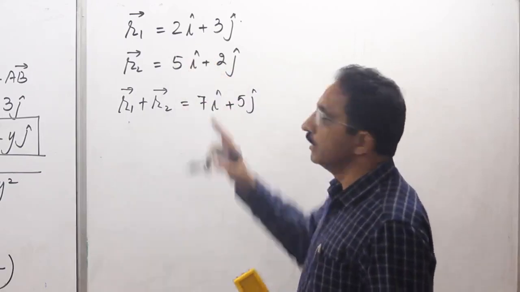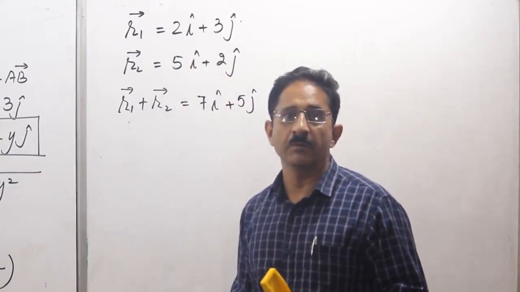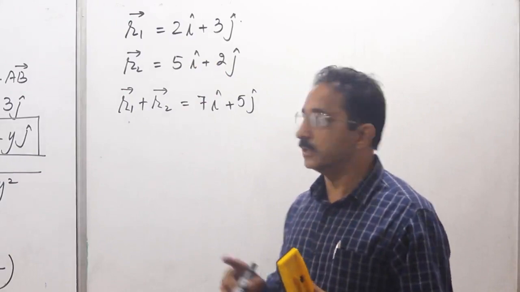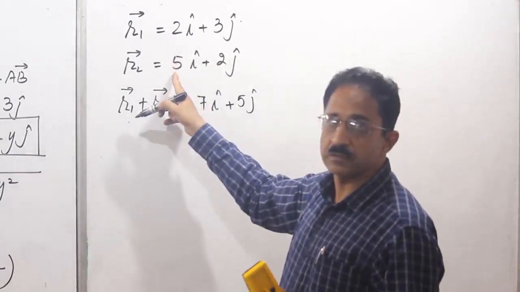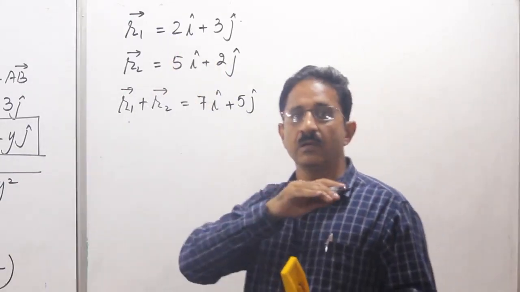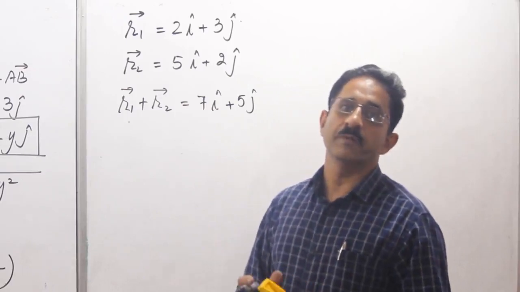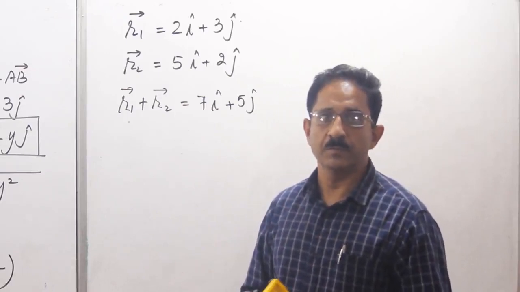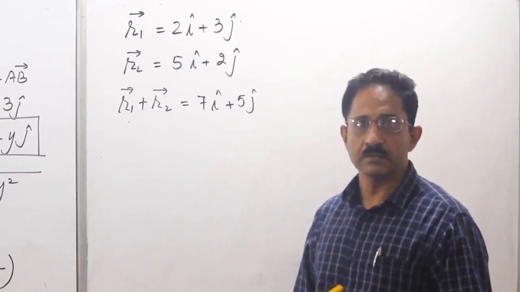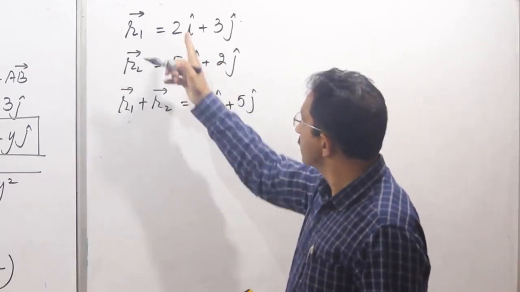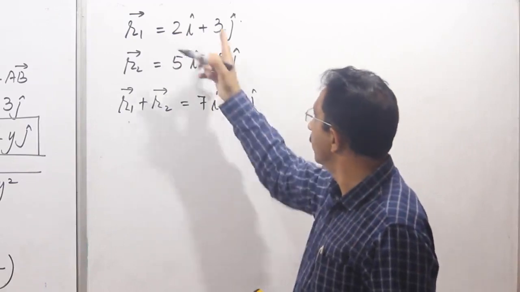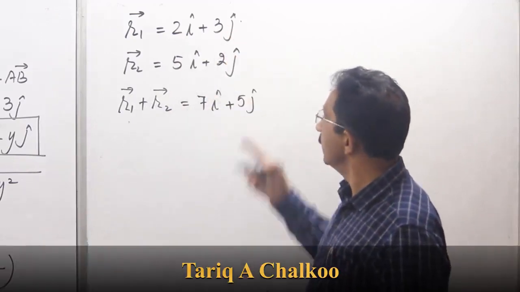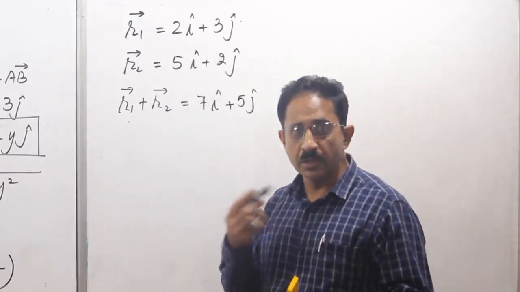So why this addition does not require the parallelogram law or the triangle law? The reason is that they are both along x-axis. When vectors lie along a single direction, don't use the vector algebra, the process of addition and subtraction becomes the same as for scalars. तो यहाँ पर हम इन दो को as scalars add कर रहे हैं, 5 plus 2 is 7, 3 plus 2 is 5, that has made this operation very convenient.